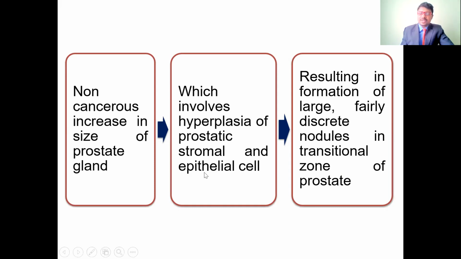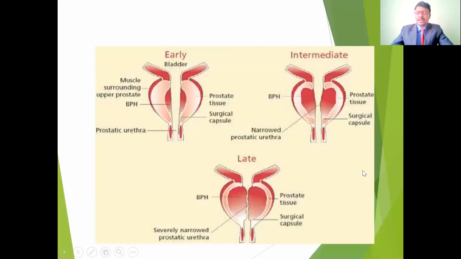Especially the stromal cells and also the epithelial cells, their number is going to be increased. Because of the increase in these cells, the size is going to increase. It will form nodules in the transitional zone of the prostate.